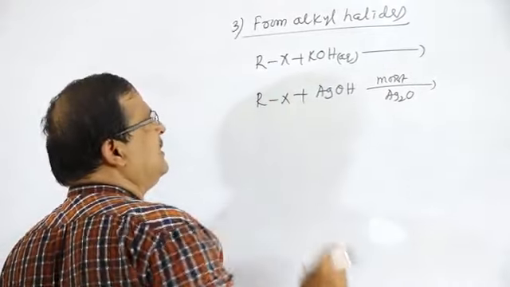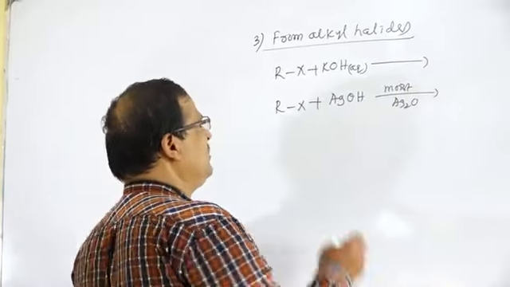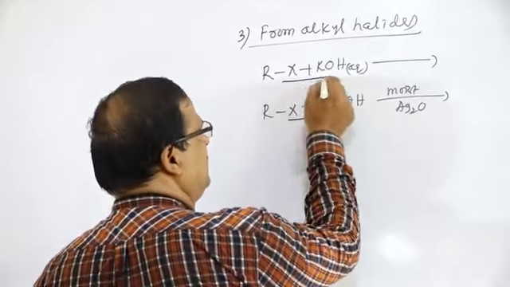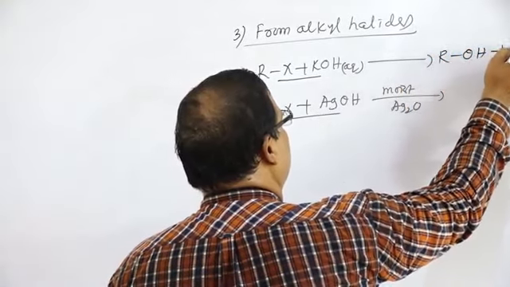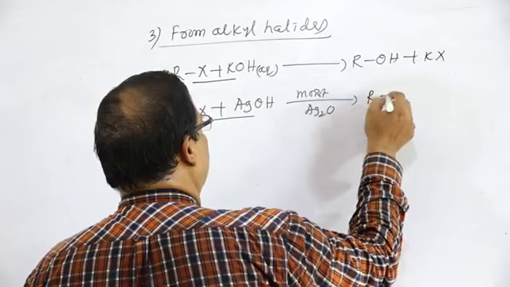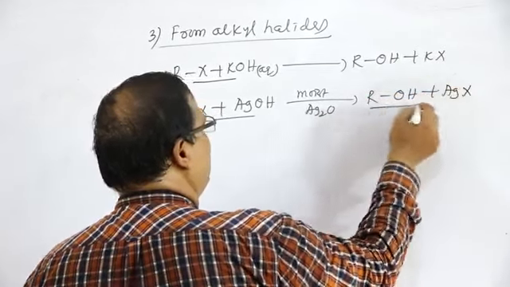Alkyl halide treated with aqueous KOH or moist Ag2O, the halide is removed and there is the formation of ROH plus KX, or ROH plus AgX.